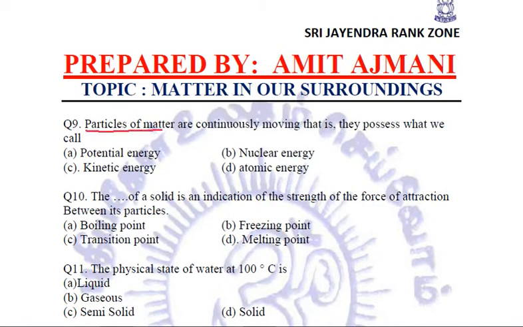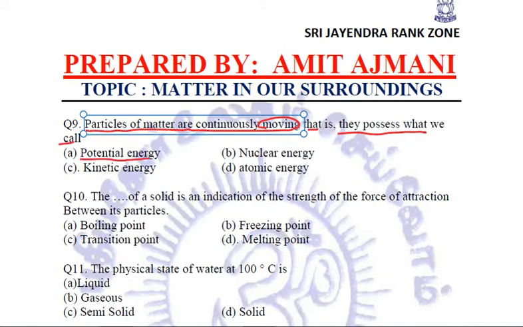Particles of matter are continuously moving. That is, they possess which type of energy? Is it potential energy, nuclear energy, kinetic energy or atomic energy? Now, when we are talking about the constant motion of the particles, we are talking about kinetic energy, because kinetic energy is the energy possessed by a body due to its motion, right?